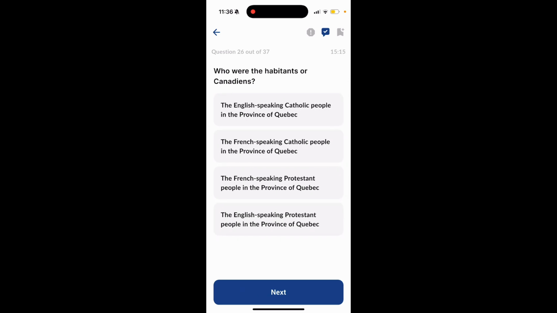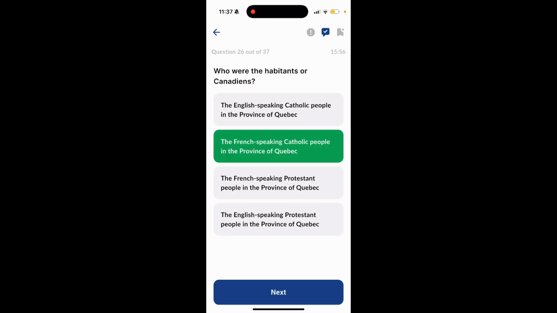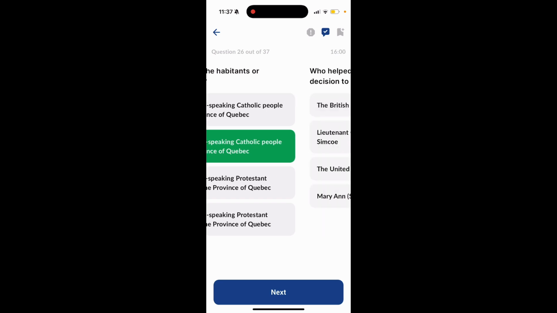Who were the inhabitants or Canadians? Option 1, the English-speaking Catholic people in the province of Quebec. Option 2, the French-speaking Catholic people in the province of Quebec. Option 3, the French-speaking Protestant people in the province of Quebec. Option 4, the English-speaking Protestant people in the province of Quebec. The answer to this question is option 2, the French-speaking Catholic people in the province of Quebec.